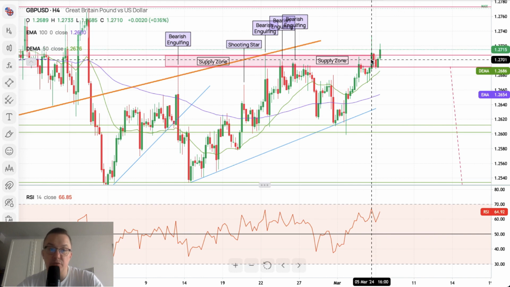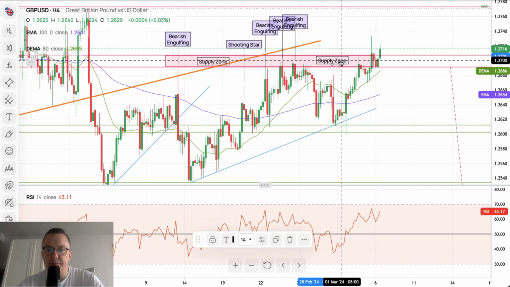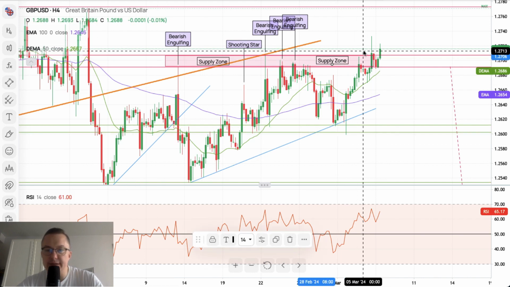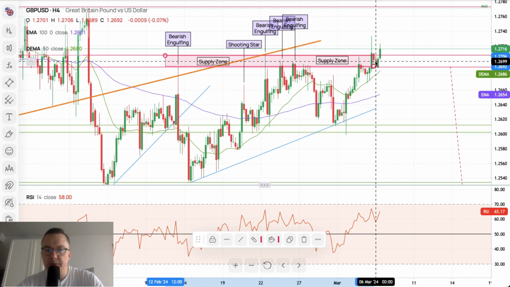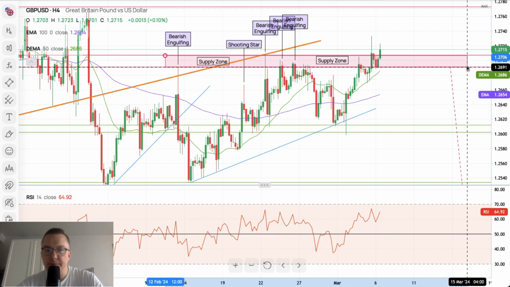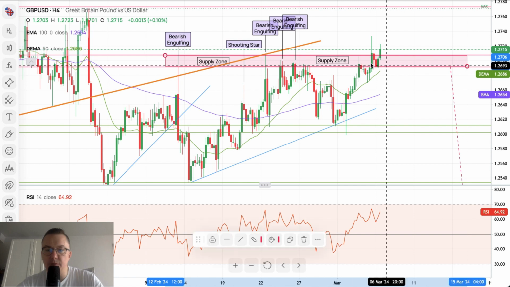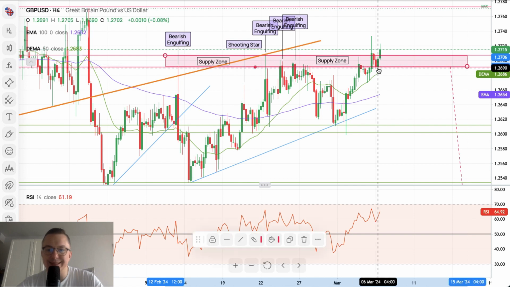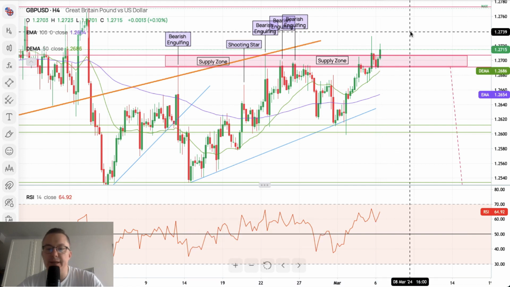Yes, there you go, 1.2733, 25 pips higher than the upper supply zone. So as you can see right now, this market is trying to continue the up move after the test of the supply zone was made at 1.2690. Now they are resuming the up move.